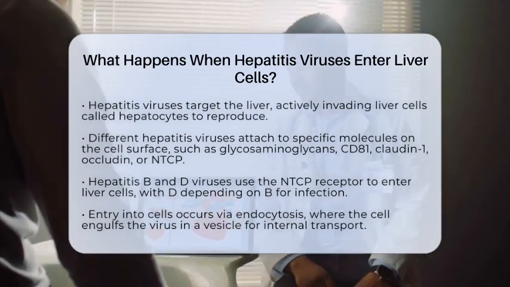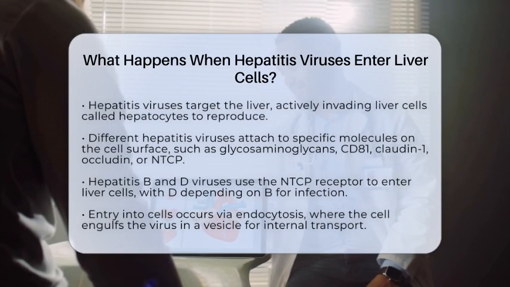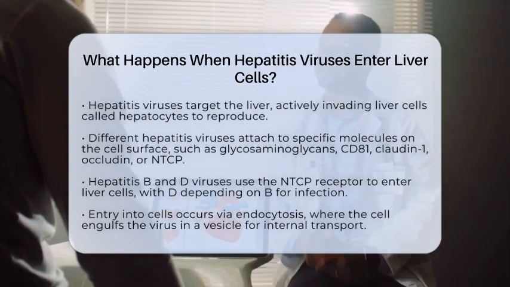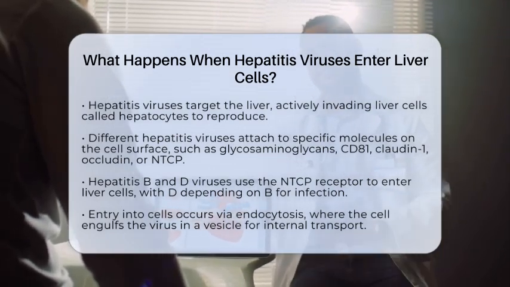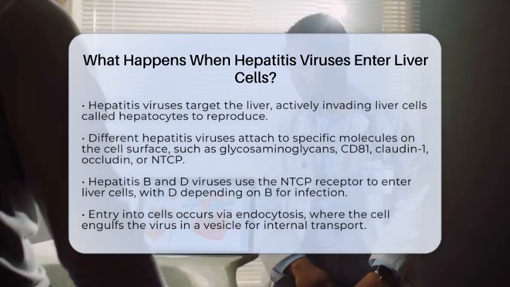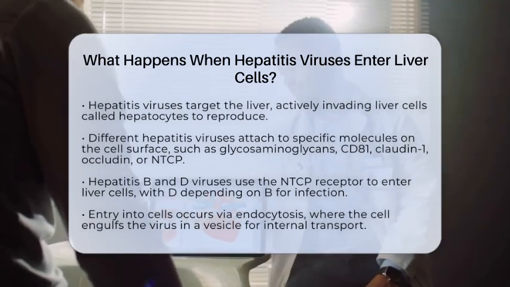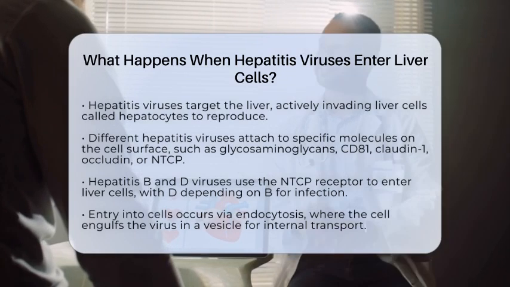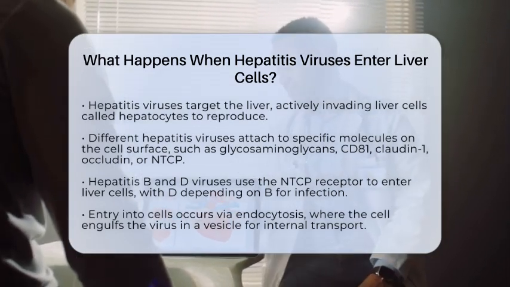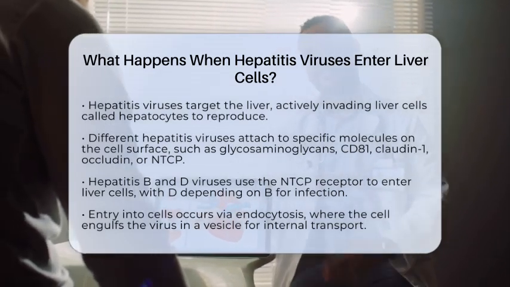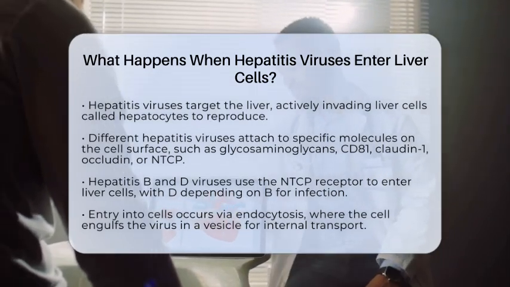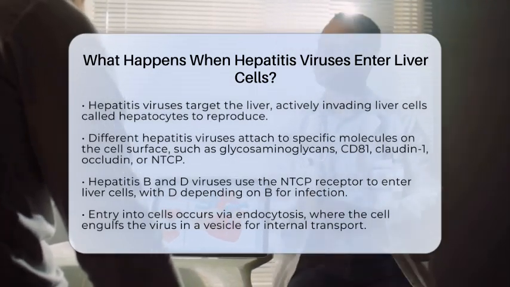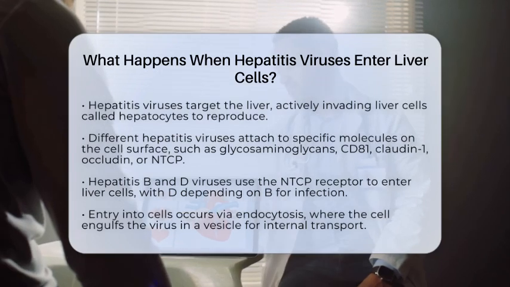This process starts with the virus attaching to specific molecules on the surface of the hepatocyte. Different hepatitis viruses have different ways of doing this. For example, hepatitis C virus binds to molecules called glycosaminoglycans and specific receptors like scavenger receptor class B type 1, CD81, claudin 1, and occludin. These receptors act like docking stations that help the virus latch onto the cell.